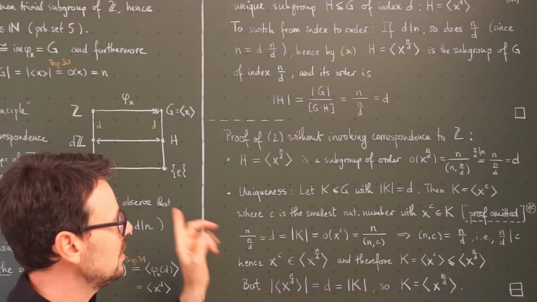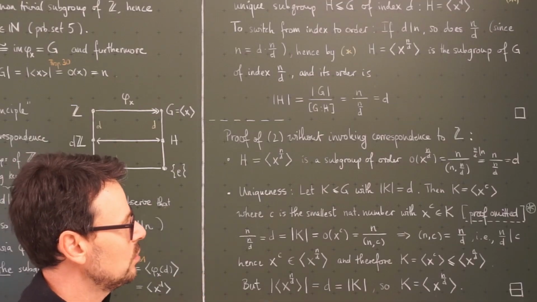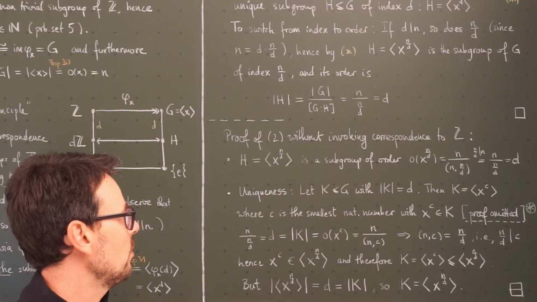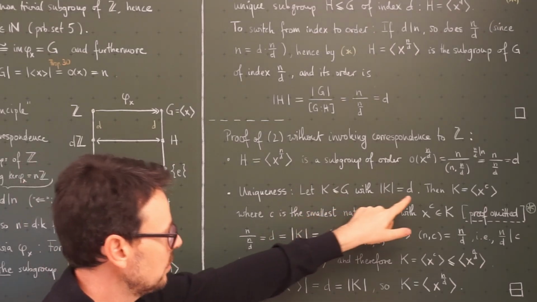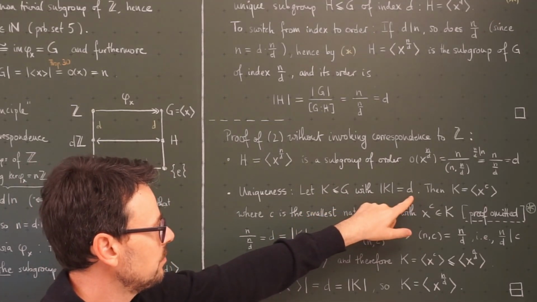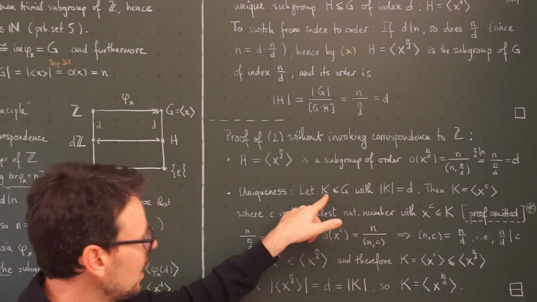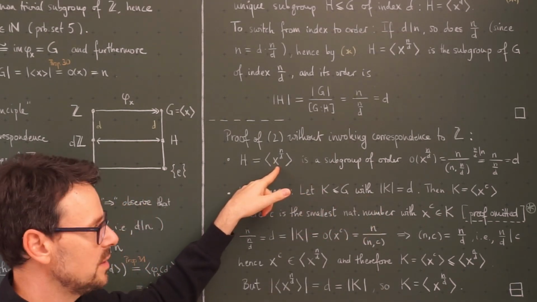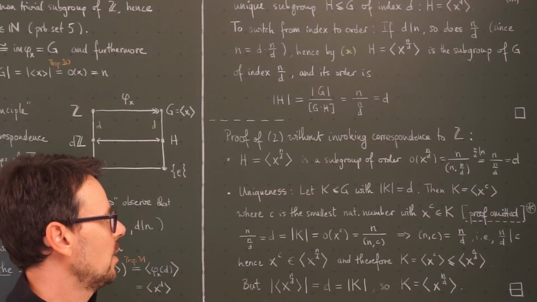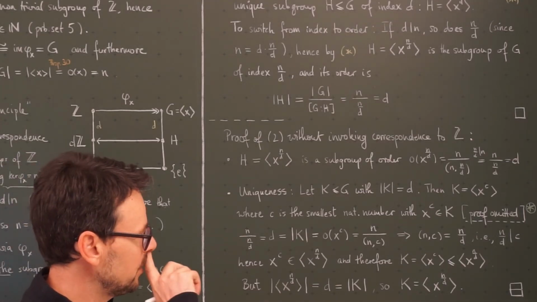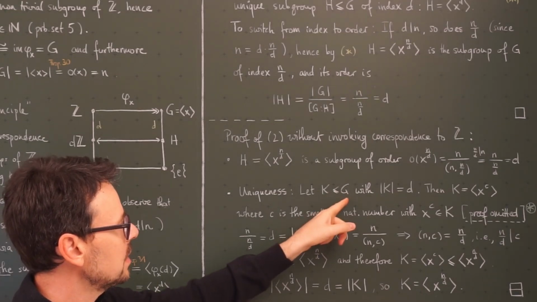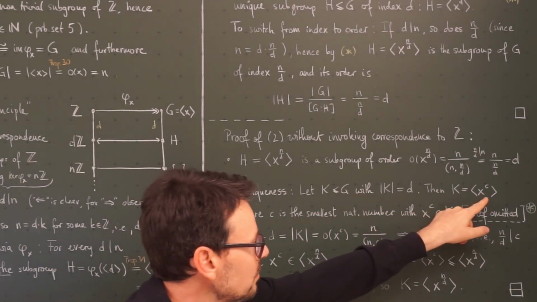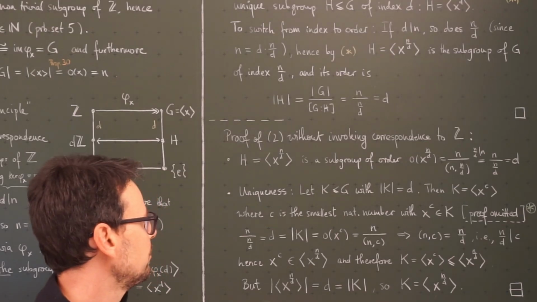So now to prove that this subgroup is unique, we have to put in a little bit more work. So we assume that we have a subgroup K of G that is of order D, and then we have to prove that K actually is already this subgroup here. Okay, now there comes a very general statement. If I have a subgroup of a cyclic group, then it is of this form here.